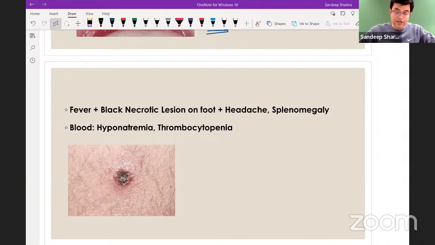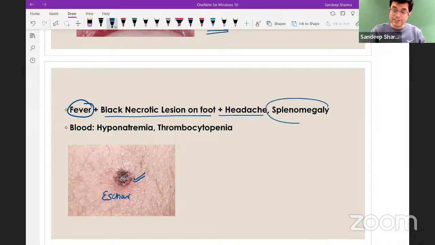Let's go. Let's move. So fever with black necrotic lesion on the foot. So let us look at the question. Fever with black necrotic lesion on the foot. The necrotic lesion has been shown. You know what it is called as. This is what you call as scar formation. The child will have headache and there will be splenomegaly in the patient, and blood is showing hyponatremia along with thrombocytopenia.